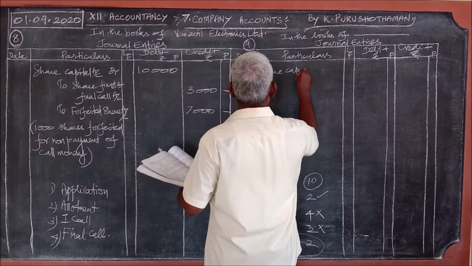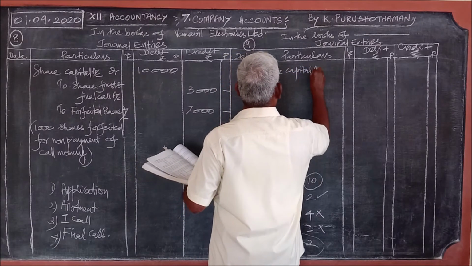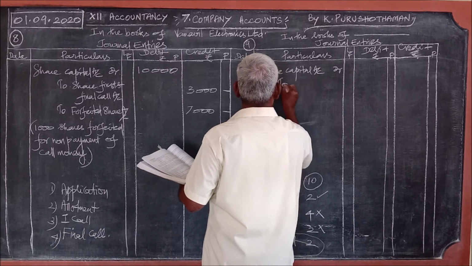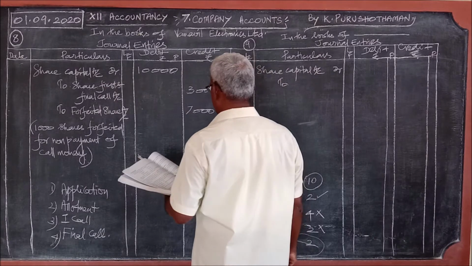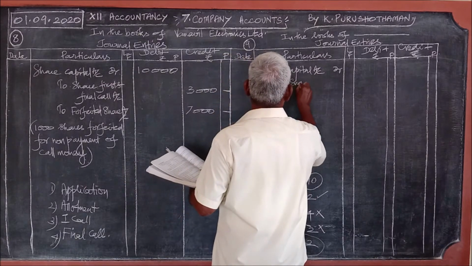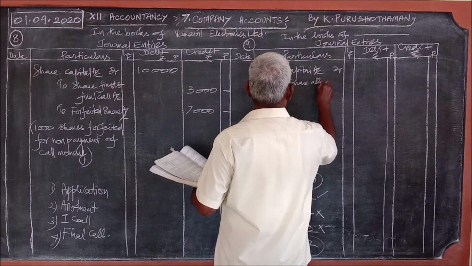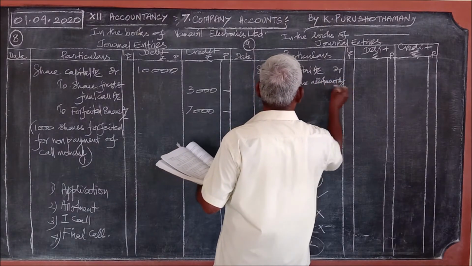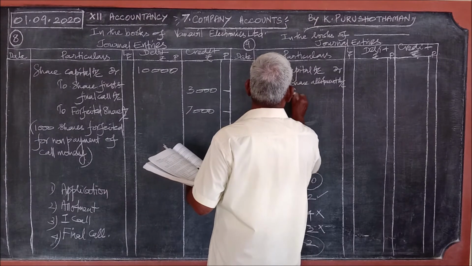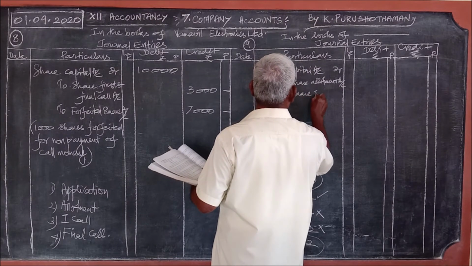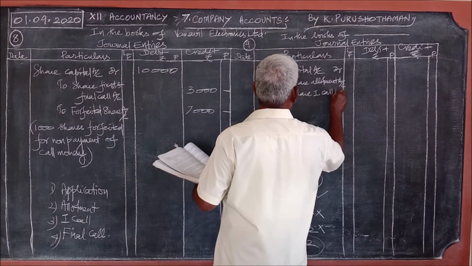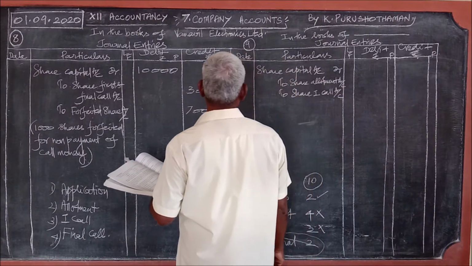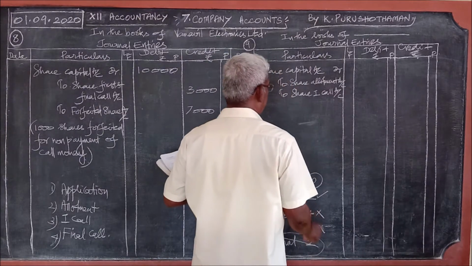Share capital account debit, to what are the stages the amount was not paid? To share allotment account, to share first call account. These are the 2 stages for which the amount was not paid.